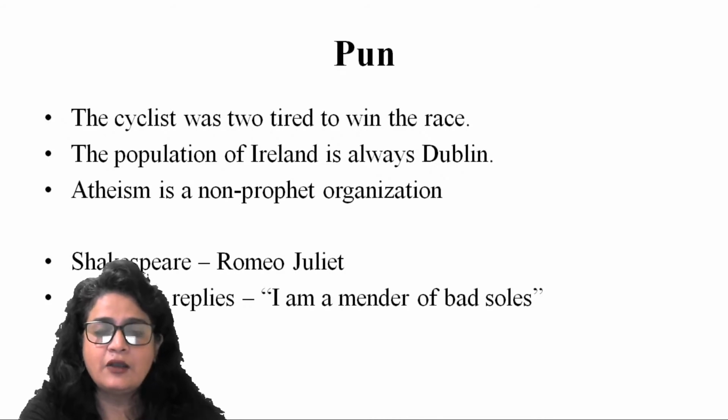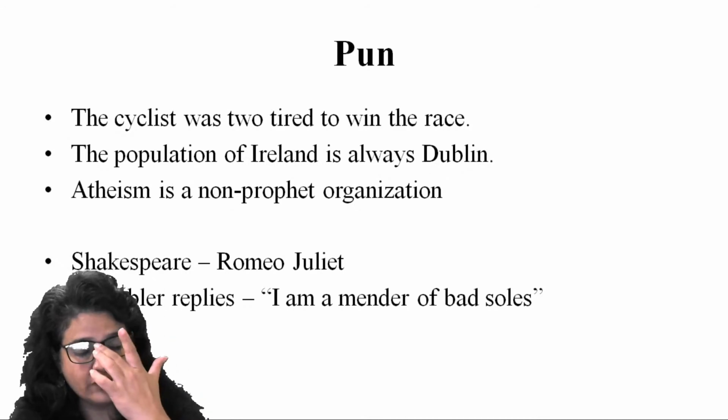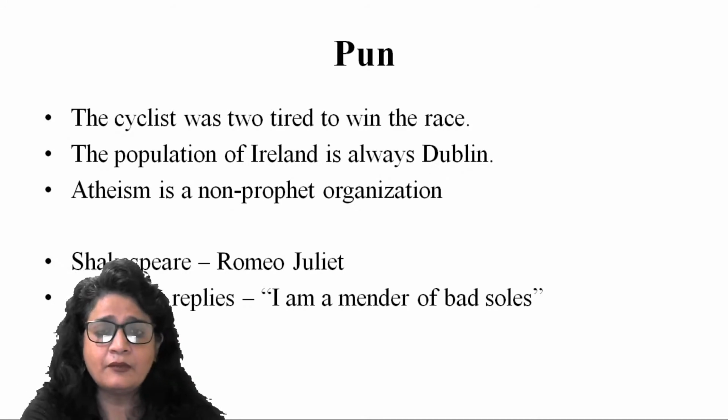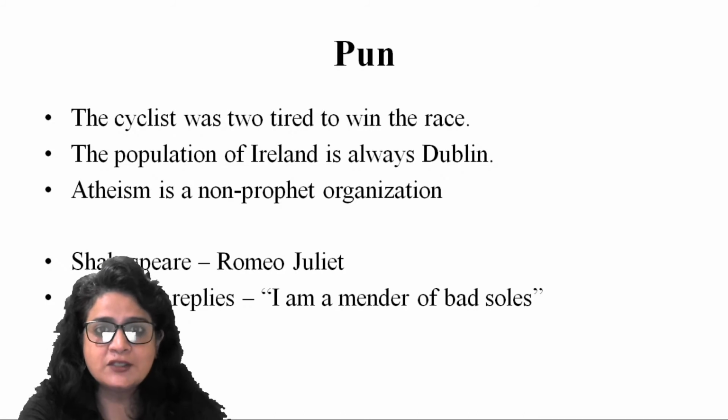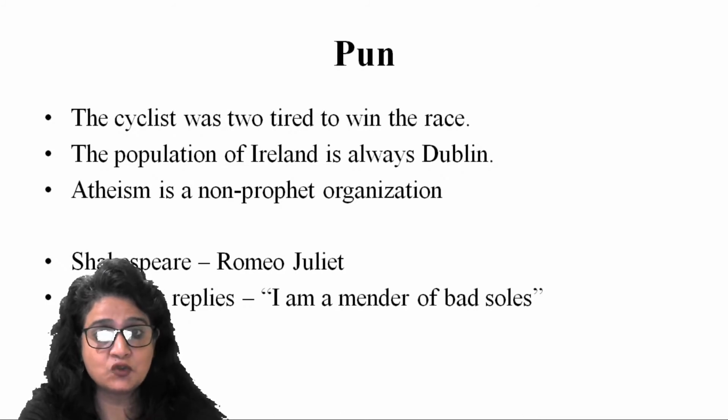All right. Now in Romeo and Juliet, written by Shakespeare, a cobbler, when he is asked what he does or what his occupation is, replies, "I am a mender of bad soles." So here soles, S-O-L-E-S, are the bottom of your shoes, right?